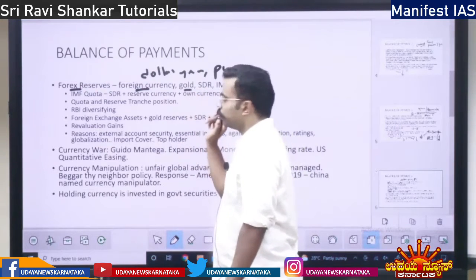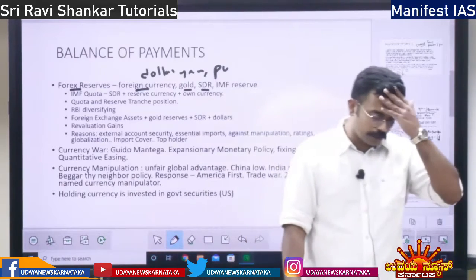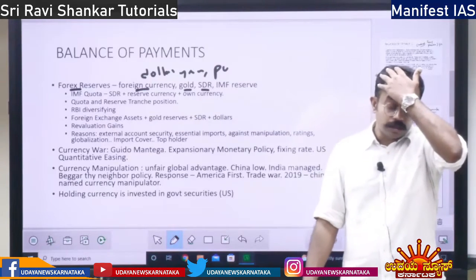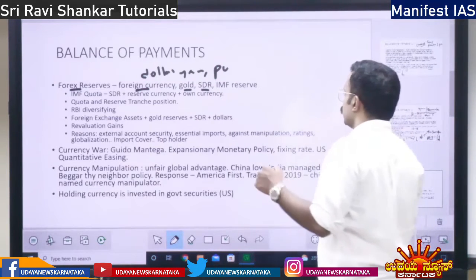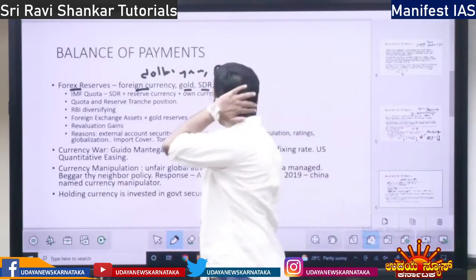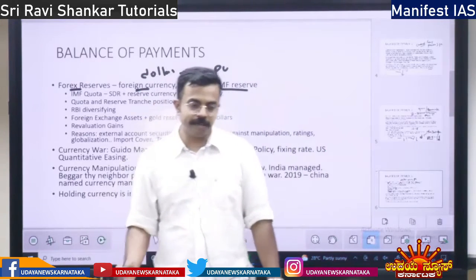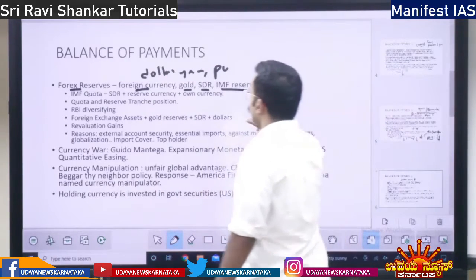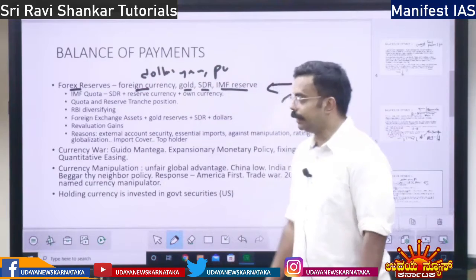Then Forex Reserve involves gold. And you have SDR. SDR is the currency of which organization? SDR is the currency of the IMF. Special drawing rights. It is not a physical currency. Apart from that, we have the IMF Reserve, that is the money we have kept with the IMF, which acts as a reserve. So all these things contribute to the Forex Reserve.